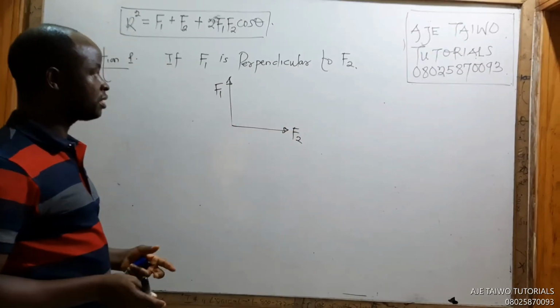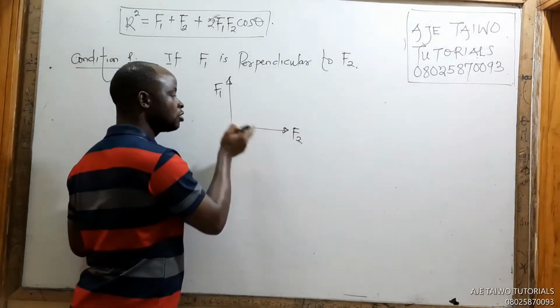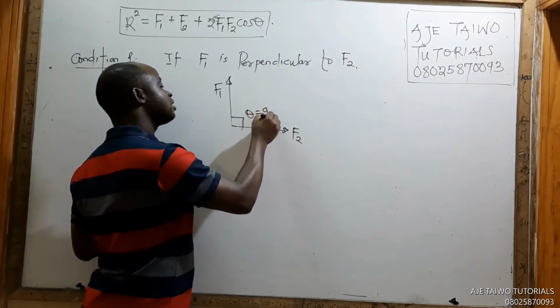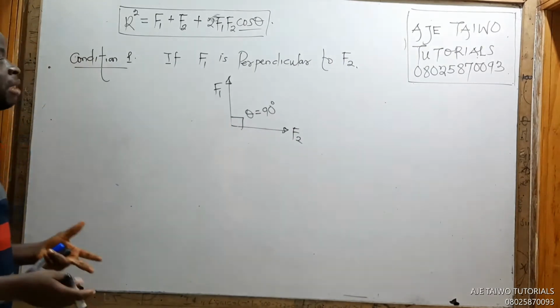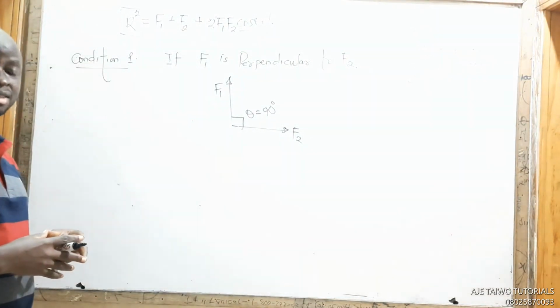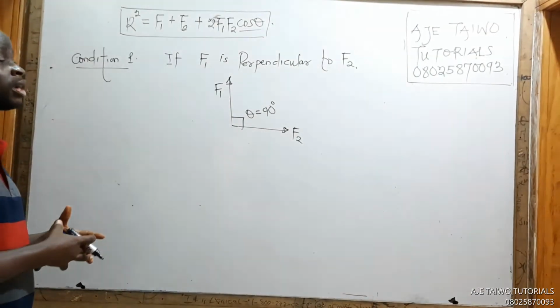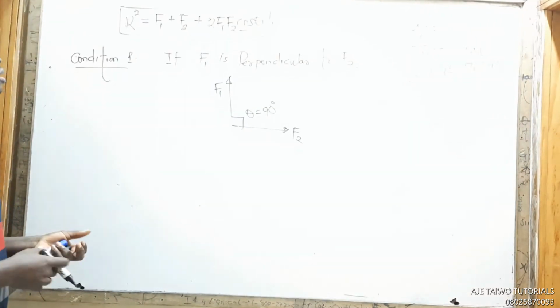That means the angle between these two forces will simply be 90. That means theta will become 90 in this equation. Theta is always the angle between F1 and F2. So that means what?